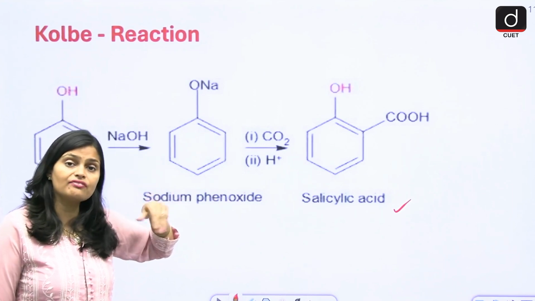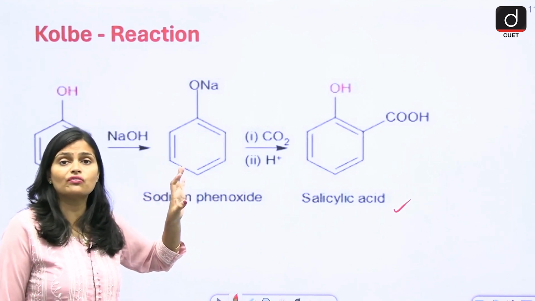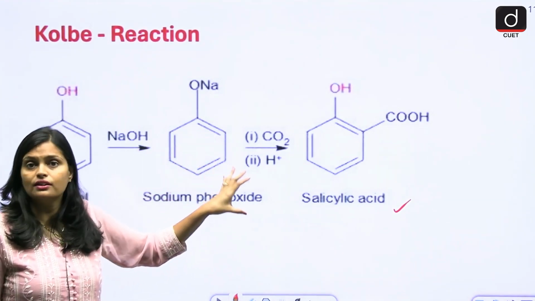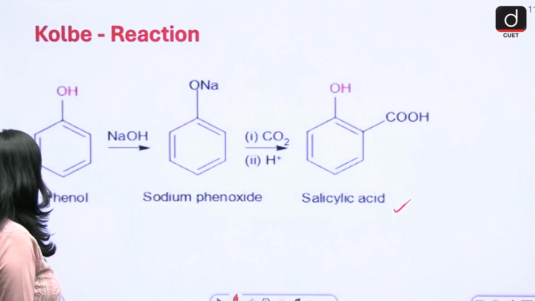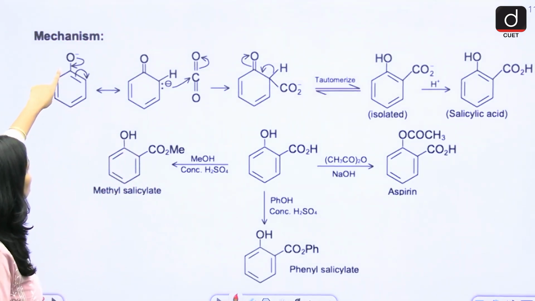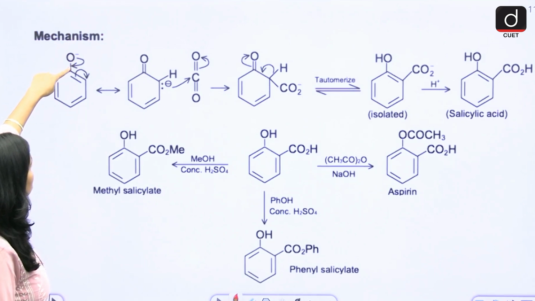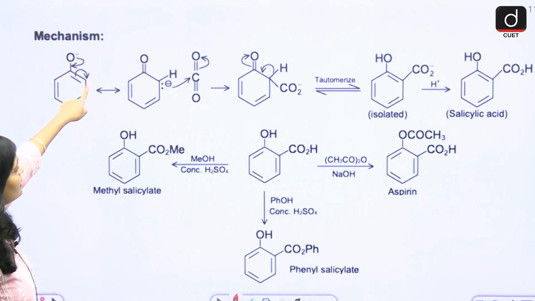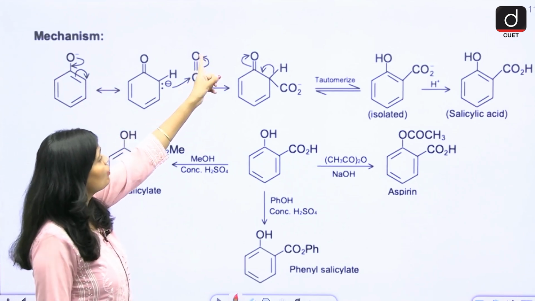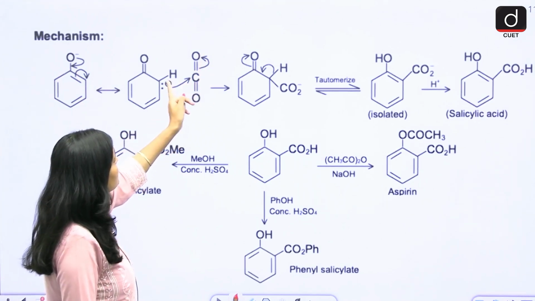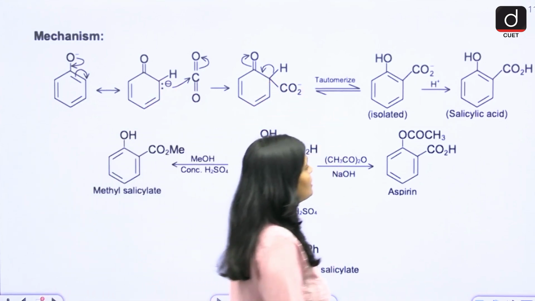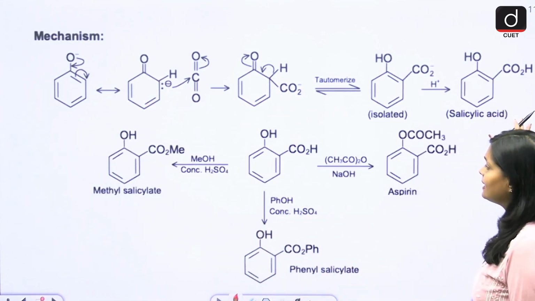Depending upon the marks. If the question says show the mechanism, then you have to show how these products are generated. See, this is the mechanism for Kolbe's reaction. Again, you have OH removed. Then this minus comes here, electron, and here you will get the electron density. Again, you have a CO2. So one bond of the C=O goes to oxygen. Here you will get the plus. So it will bind here. You will get CO2H. Tautomerism undergoes and you will get salicylic acid.